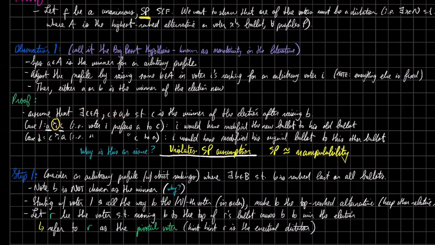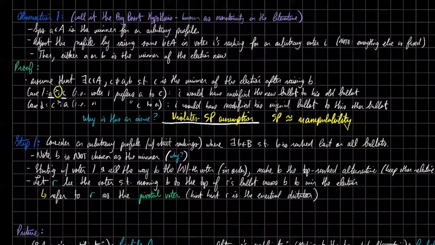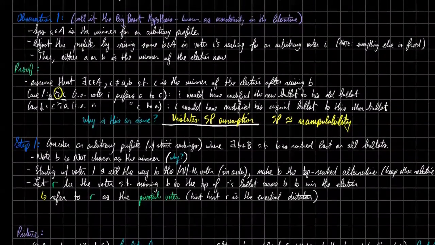Either we initially preferred our initial candidate, Professor Adal, to the new winner, in which case we would have modified the new ballot to make Adal the winner, or we actually liked this new winner instead of Professor Adal, in which case we would have modified the old one. In both cases, there's an incentive for voter I to manipulate, that is, to lie about his ballot, which contradicts our assumption. So we have proven the big boost hypothesis.